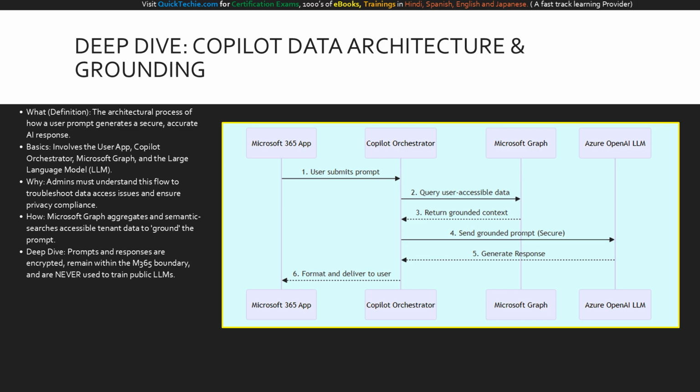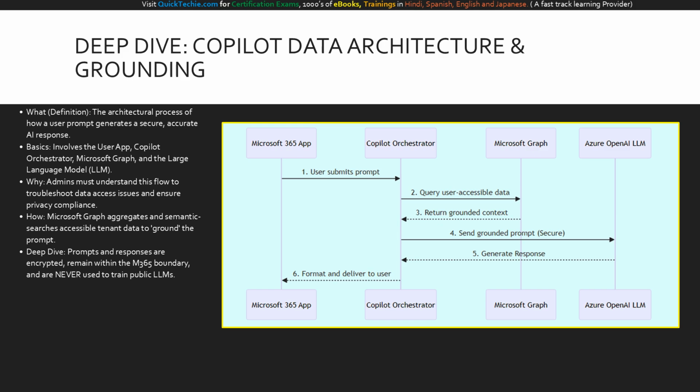This is a crucial exam point. The data never leaves the Microsoft 365 service boundary. Prompts, responses, and graph data are encrypted in transit and are absolutely never used to train public foundation LLMs. This semantic indexing by graph is what makes Copilot highly relevant to your specific business tasks, while strictly adhering to your existing Entra ID and Purview security policies.